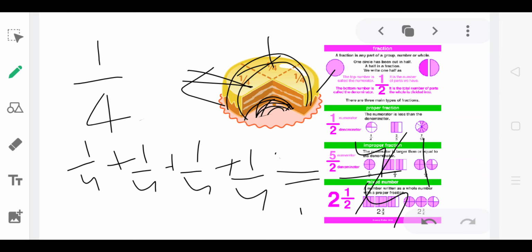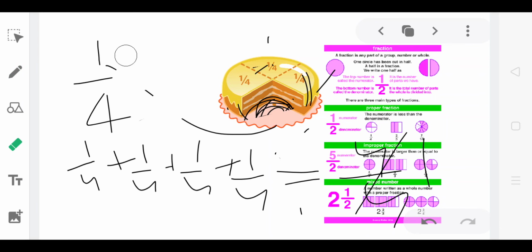Then this 1 is the whole part, and this part is the fraction of this cake. That means a fraction is nothing but the part of a whole body or whole thing. Okay, next, what is the proper fraction?